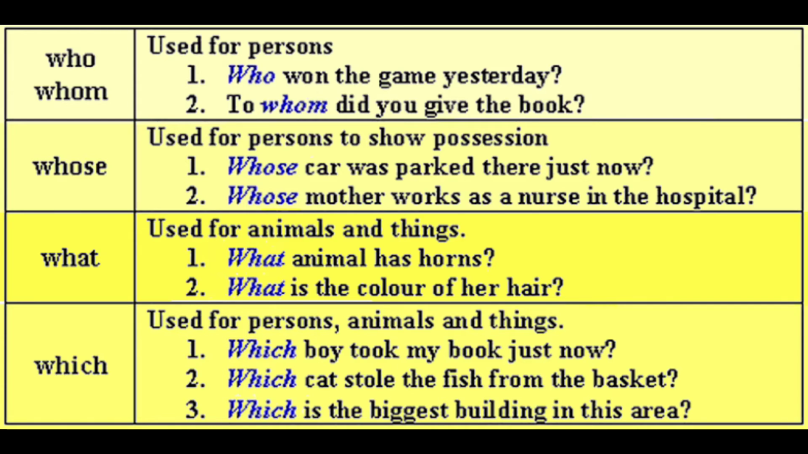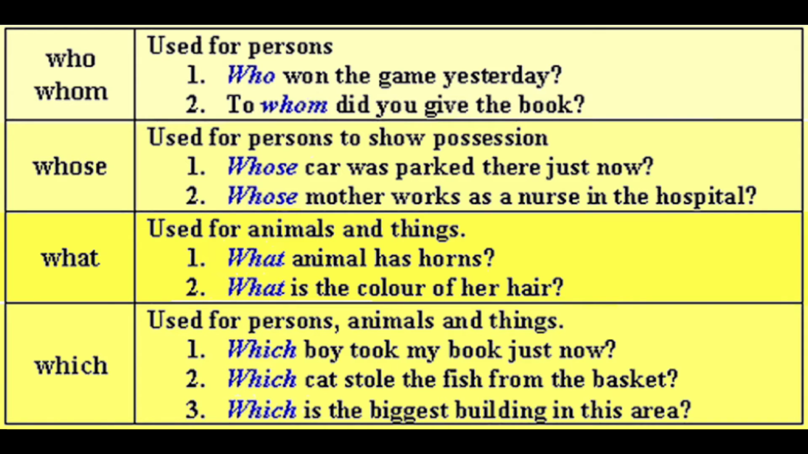Next one, whose, used for a person to show possession. Possession means whose book, like that. For the first one, see here, whose car was parked there just now? And the next one, what, used for animals and things. Look at the sentence, what animal has horns? The third one, the next interrogative pronoun, which, is used for person, animal and things. See the example, which boy took my book just now?